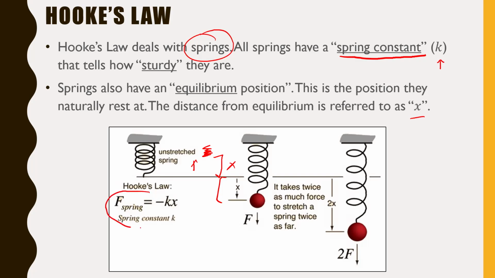And that formula is right here. F of a spring, so force of a spring, is equal to negative kx. I'm going to be real with you here. This negative is not really all that useful because remember, with forces, negatives just indicate direction. So if I compress my spring upwards, the force pushing back is pushing downwards. So this is just indicating that your force is opposite in direction to wherever you stretched it. So if we stretched it down this way, the spring force wants to pull it the other way. That's the idea here. Anyway, let's do some examples.